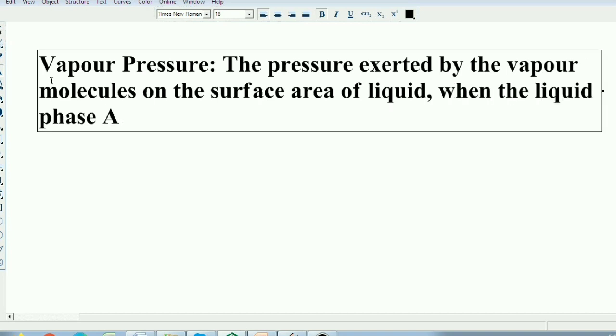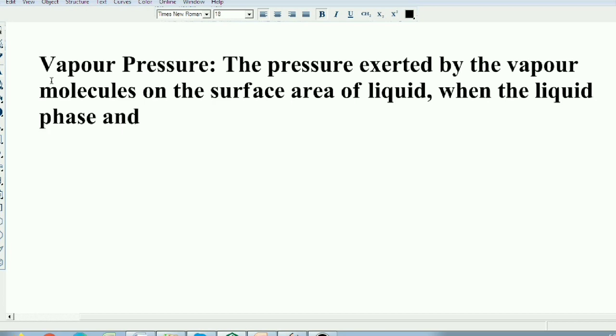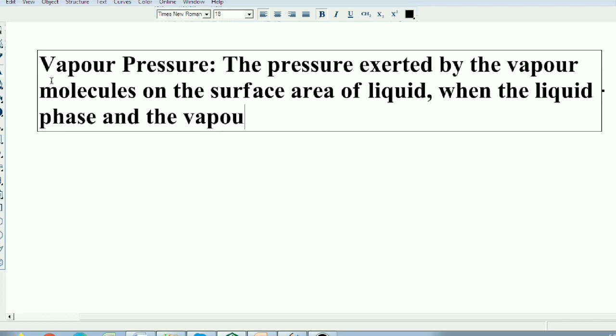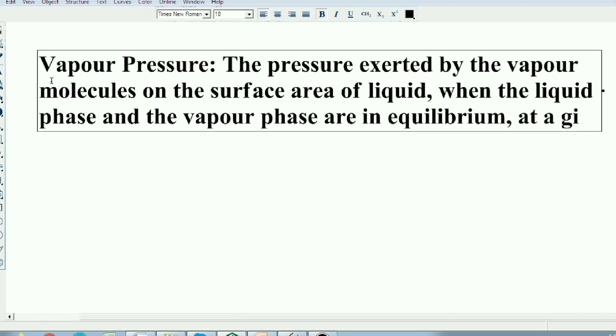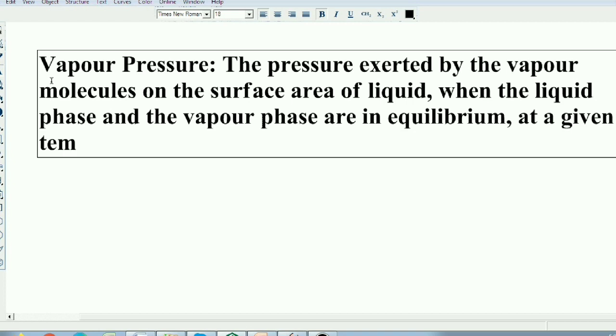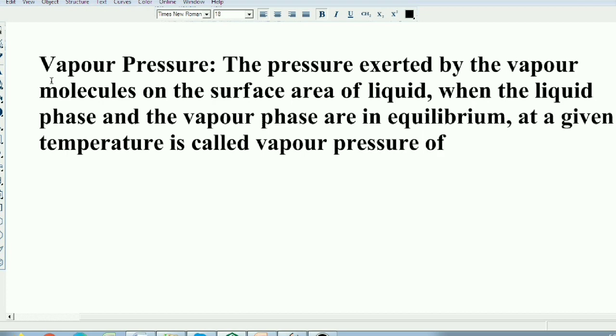When the liquid phase and the vapor phase are in equilibrium at a given temperature, it is called the vapor pressure of the liquid.